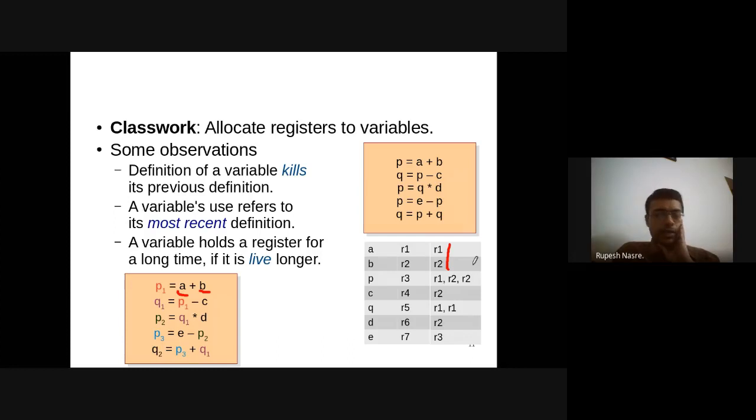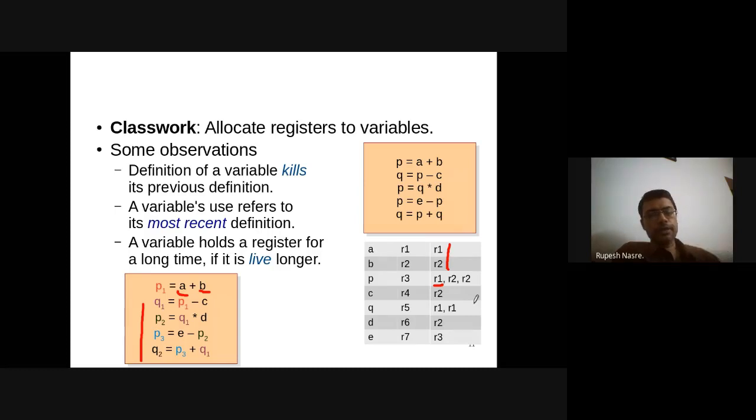Now for P1, I will require a 3rd register, provided A and B are used later. That means the use of R1 and R2 exists later in the program. Later in the program, I don't see anything with respect to A and B. Not the definition, but the use of A and B. And therefore, I can reuse one of those registers. And therefore, I decide that for P1, I'm going to use R1.